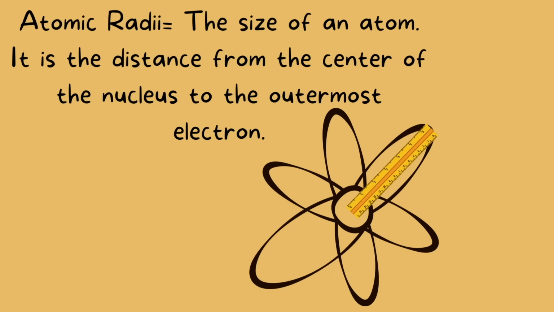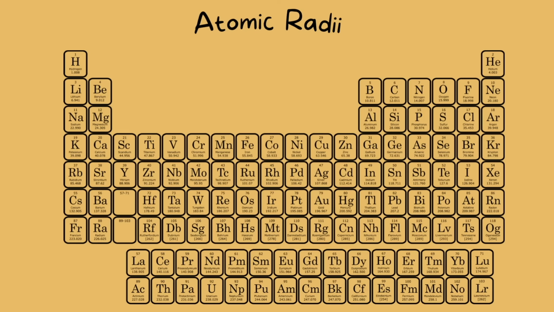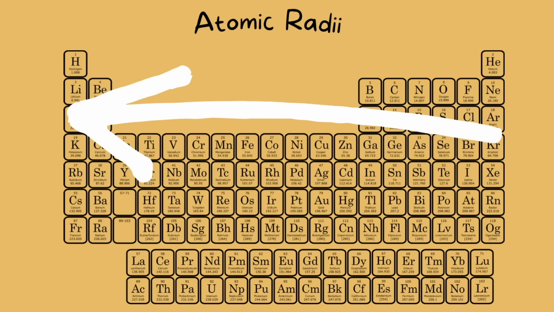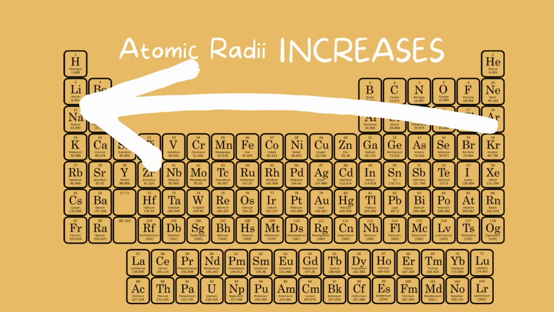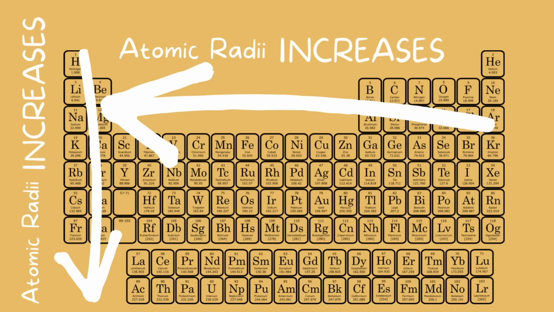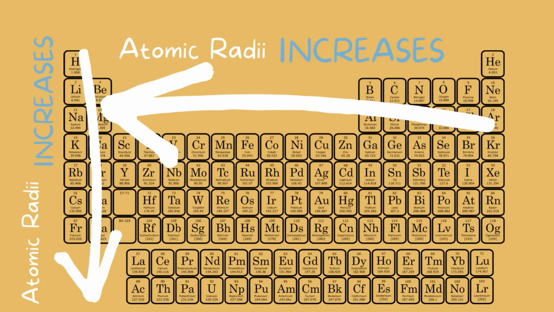Atomic radii is the size of an atom. Specifically, it is the distance from the center of the nucleus to the outermost electron. The trend of atomic radii on this periodic table looks like this. From right to left, it increases. In other words, the atoms get bigger going right to left. And going downwards on the periodic table, the atomic radii also increases.